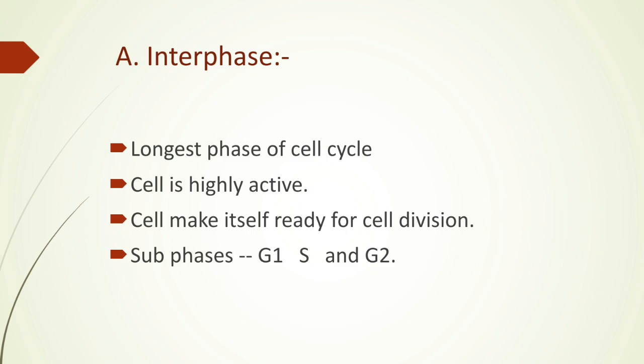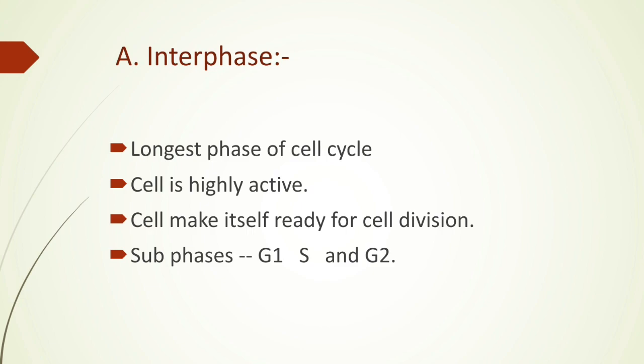Next point, the cell makes itself ready for cell division. So what is happening in the interphase? We have seen that next to the interphase is the M phase. M phase means the cell divides in that phase. That is the phase of cell division. So before the phase of cell division, the cell has to prepare itself completely.